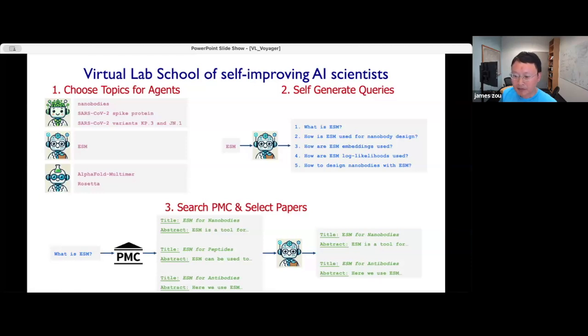Here's a question around what happens to papers that are behind paywalls. Currently, we mostly allow the agents to download papers from PubMed Central, which are open access papers, so they can get the full text. For the paywalled ones, they can often get the abstracts, so they can still learn something from the abstracts. But we prefer that the agents learn from the full text of the open access articles.